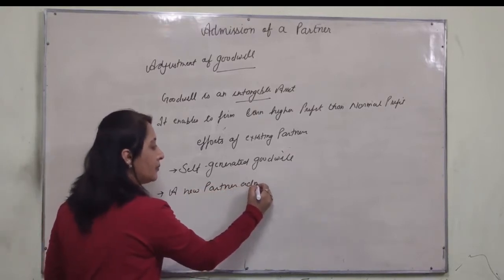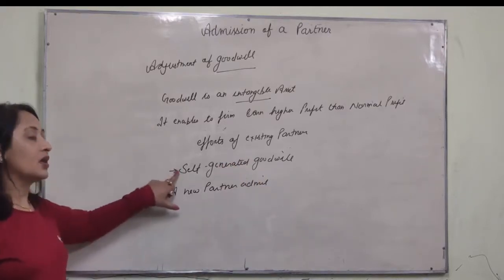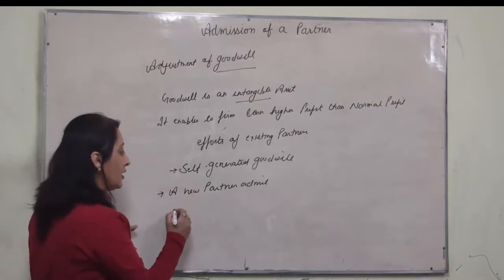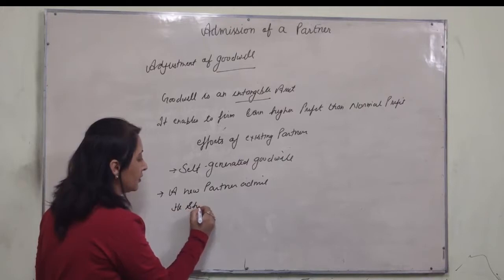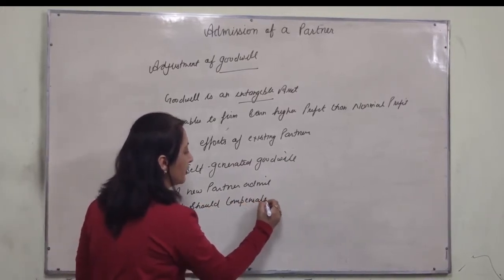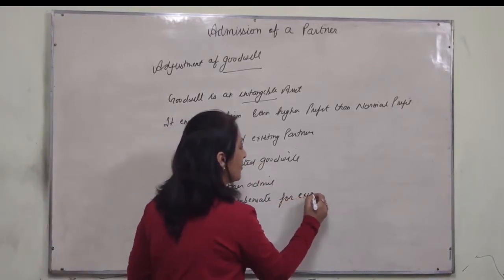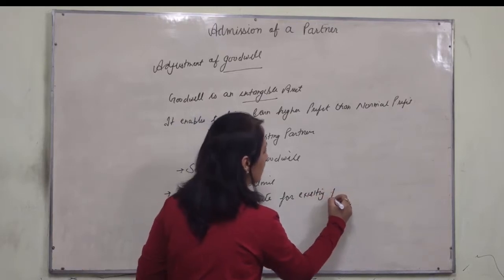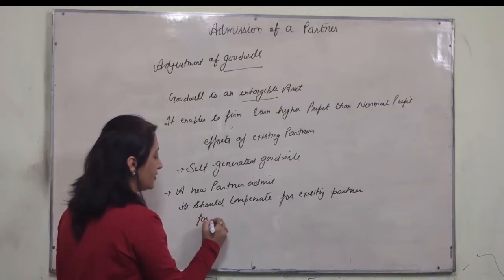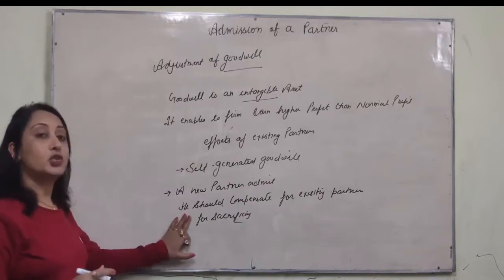A new partner is admitted, he takes the share of profit from the old partner, you can say existing partner, so that he should compensate the existing partners for their sacrifice.